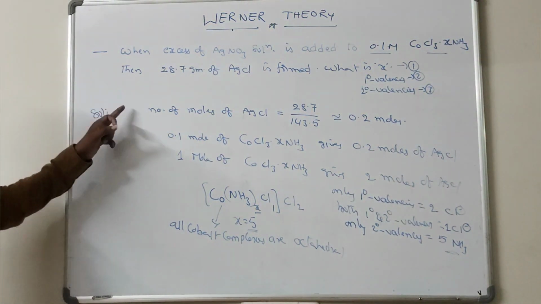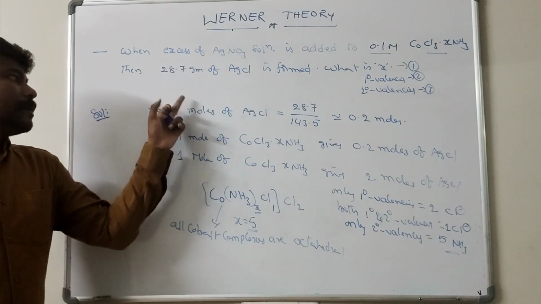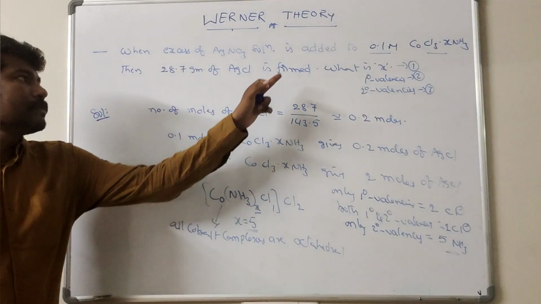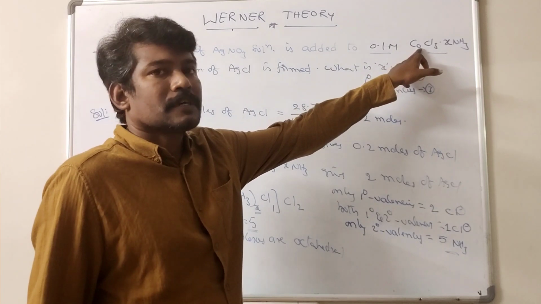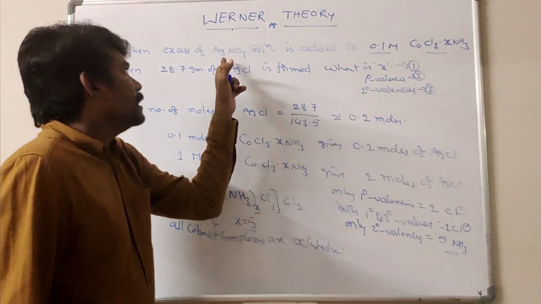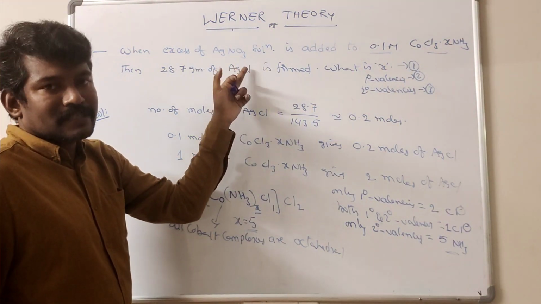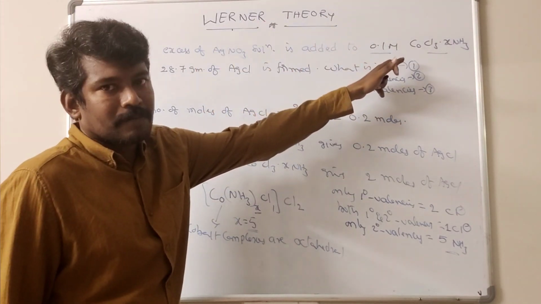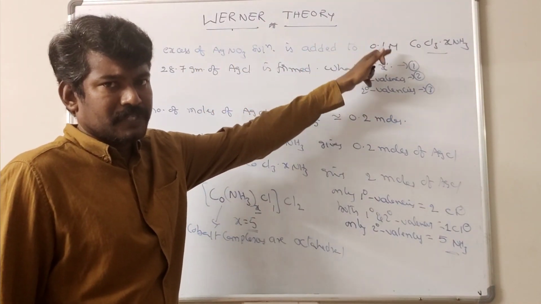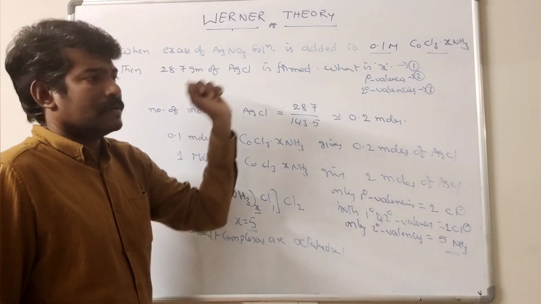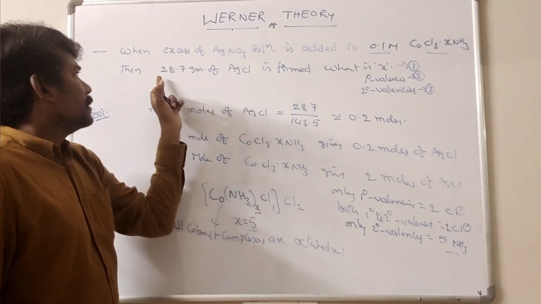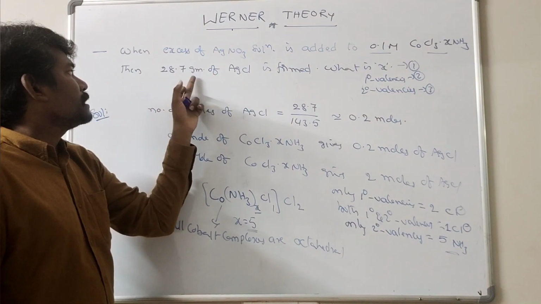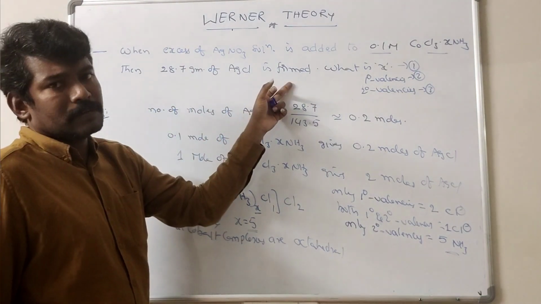Clear? So first you have to calculate the number of moles of AgCl formed from this particular complex compound. Here AgNO3 solution is used. Already discussed: if AgNO3 solution is added to a complex compound which contains halogen atoms or haloligands, 28.7 grams of AgCl is formed.